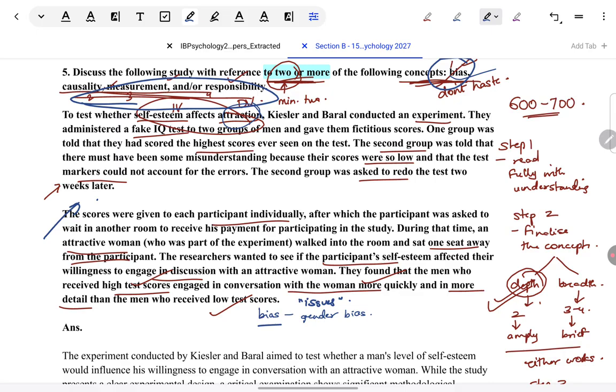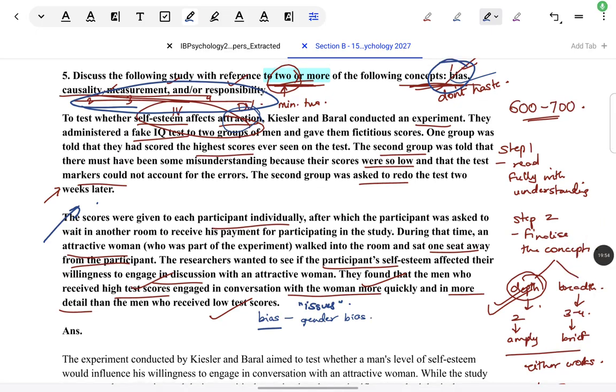I also see in this another bias, which is very prominently culture bias. Because willingness to talk with an attractive female, like that freeness in talking to the opposite gender and taking that as a measure of attraction, is a very Western concept. So it's very prominent. So, how are these points coming to my mind about bias?